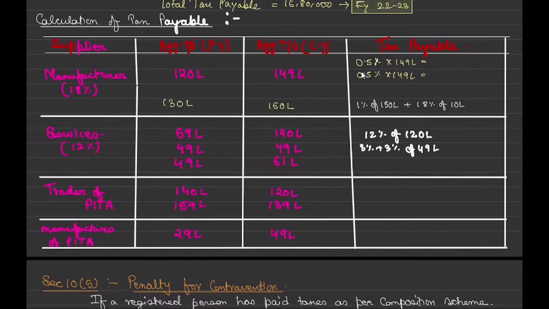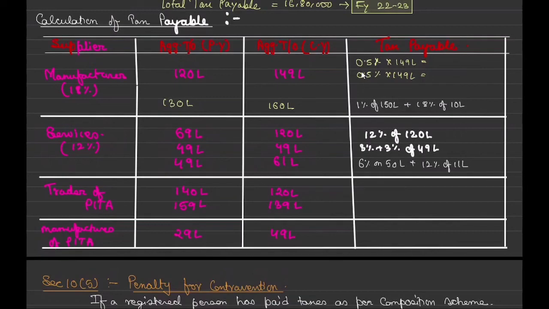Same as what we did above: 6% on 50 lakhs, plus 12% on 11 lakhs, since 61 lakhs minus 50 is 11 lakhs. Correct. You got it.